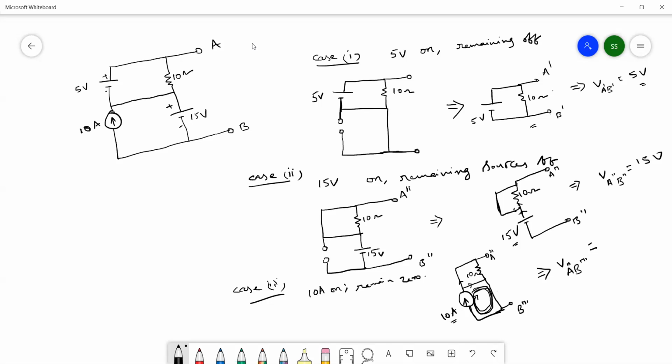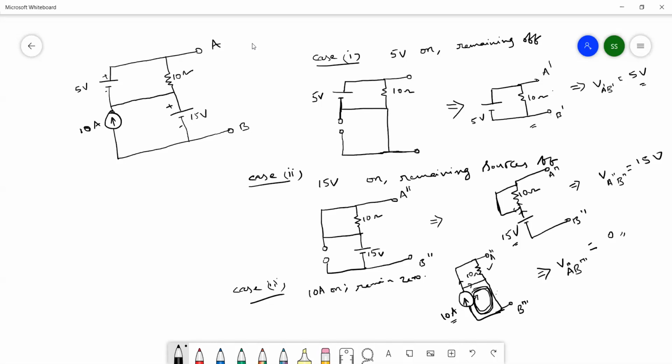So what about the voltage value, I into R? Here the R value is 0. I is present, R value is 0. So what about your voltage value? 0. If you consider this 10 ohms, resistance is present, but the current flowing is 0. Understand? Therefore the voltage across A triple dash and B triple dash is 0.